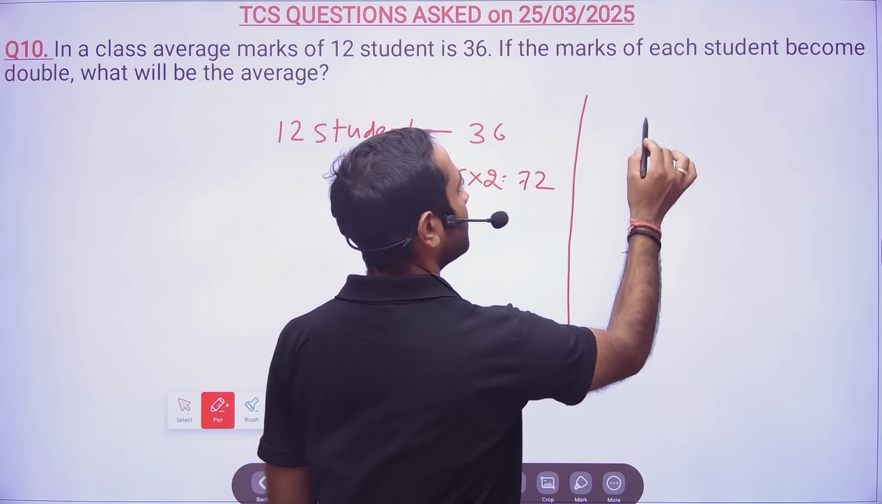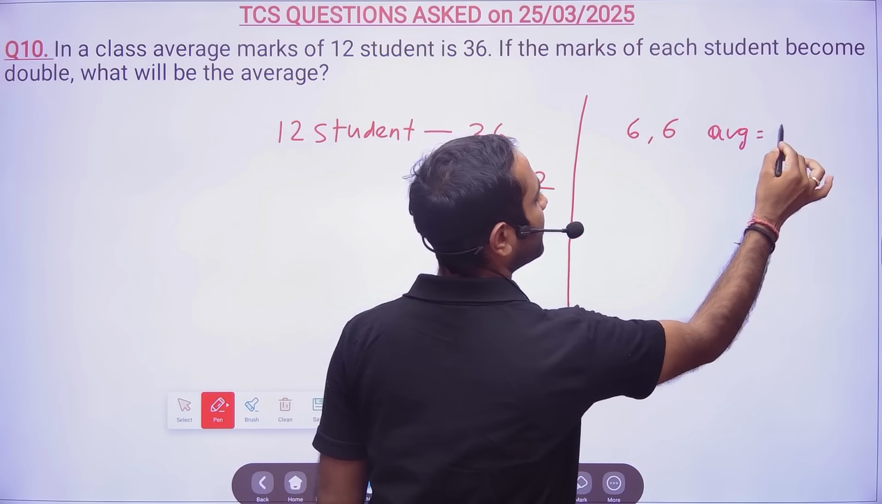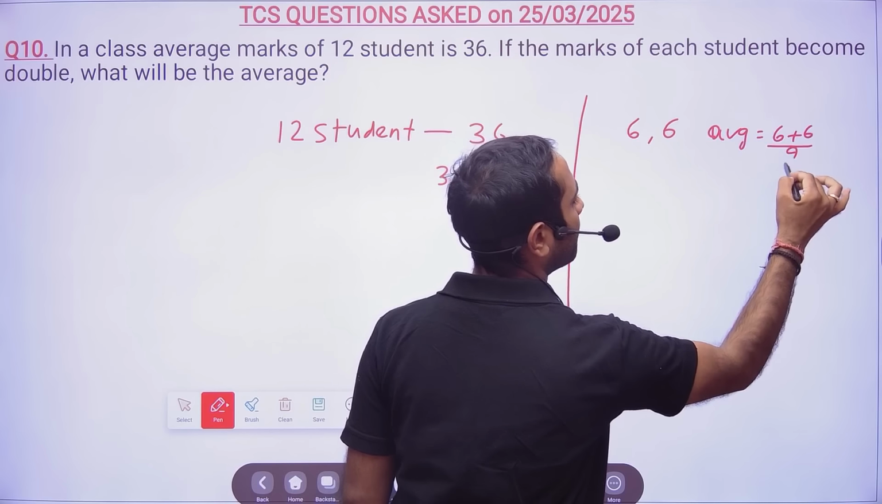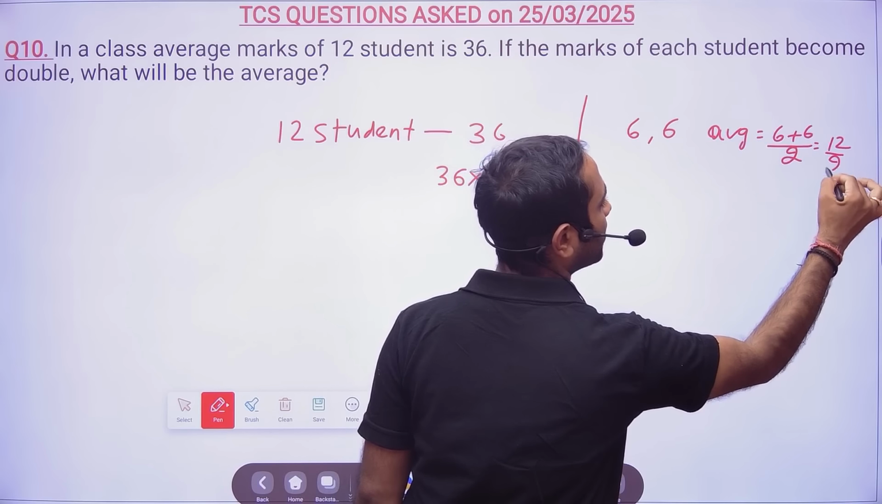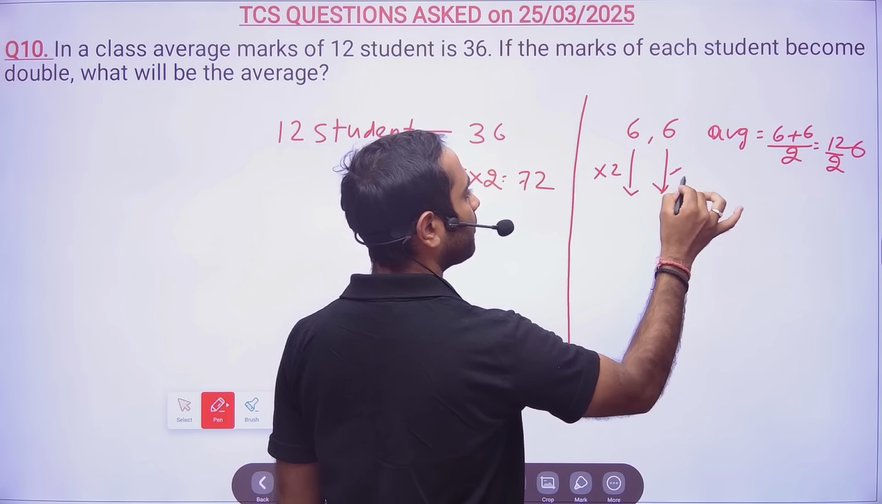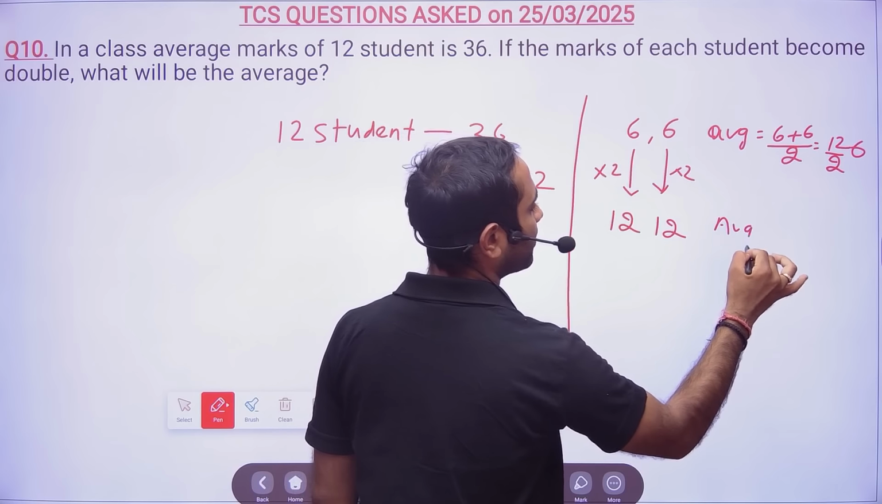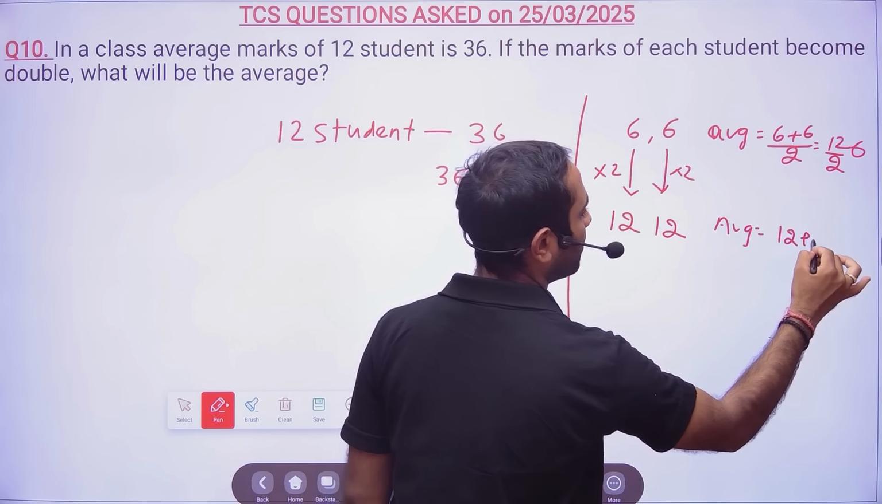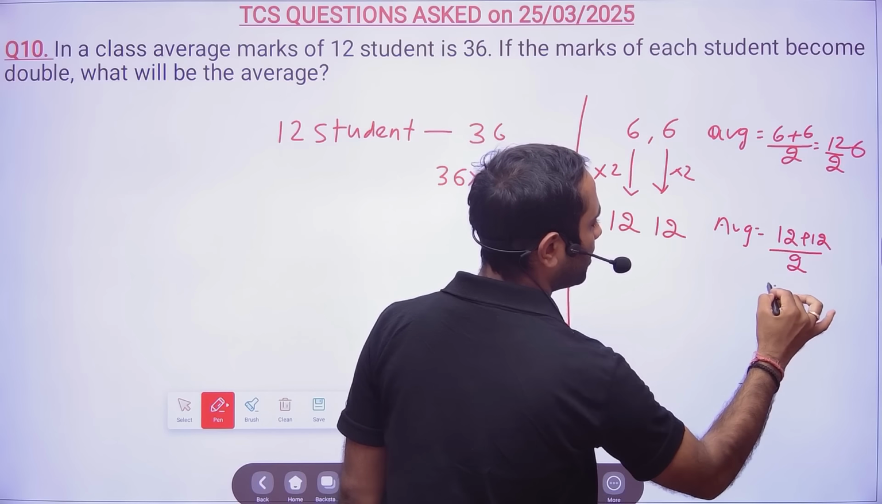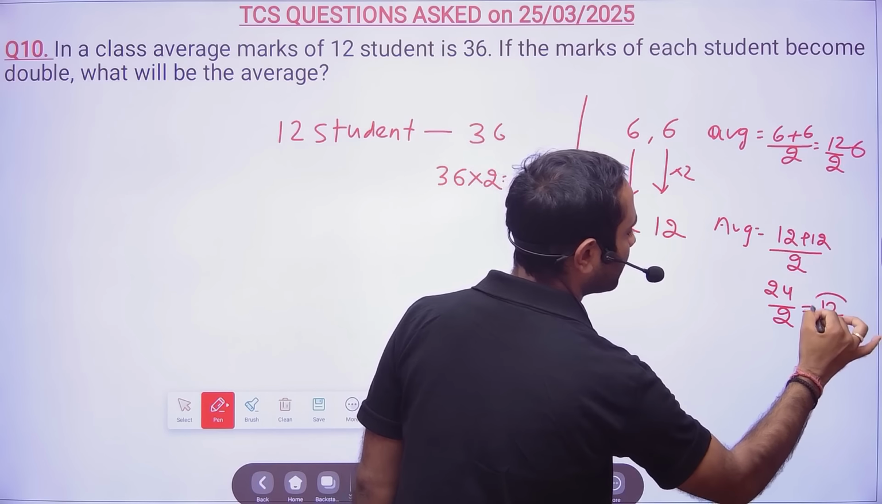Now let us see. Suppose there are 2 students in the class. So what will be the average? Sir, average will be sum divided by number. So 12 by 2, so nothing but 6. Now what we did? We doubled the marks, so now it is 12 and 12. So what will be the average? Sir, average will be 12 plus 12 divided by 2. So 24 by 2, that means nothing but 12. So average is nothing but 12.